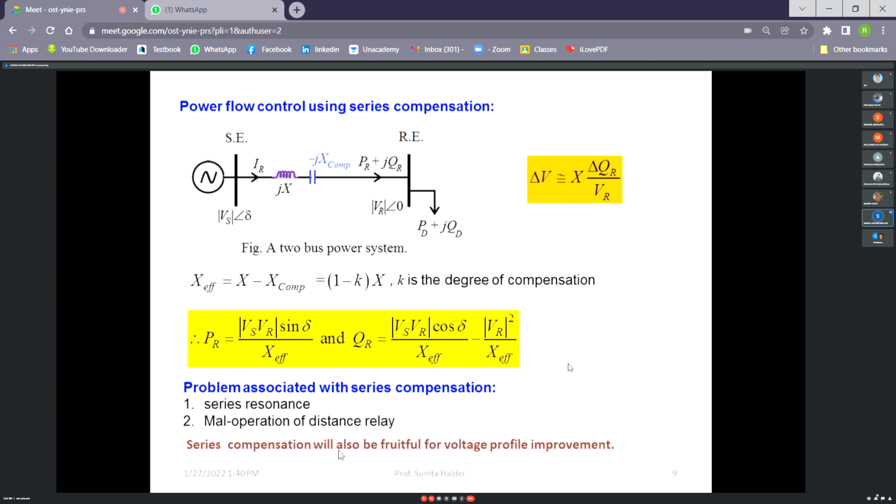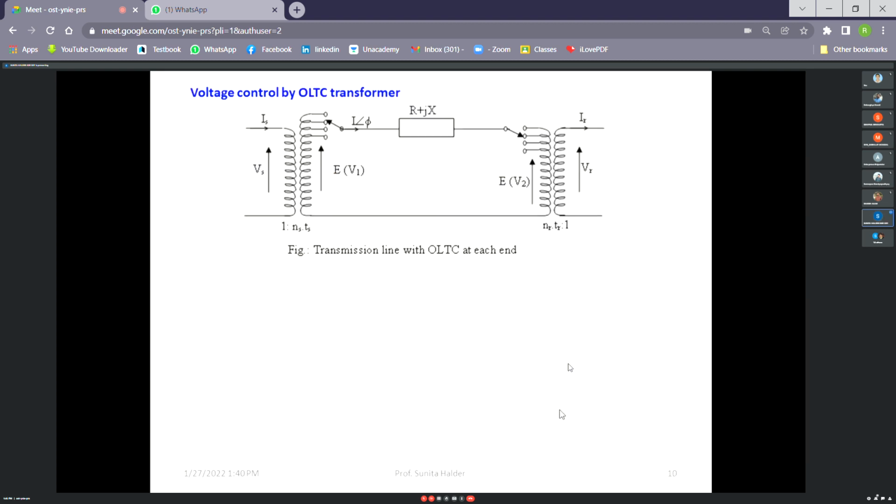So series compensation will also be fruitful for voltage profile improvement. Now next, voltage control may be done using the on-load tap changing transformer also. OLTC means on-load tap changing transformer. In a normal transformer, there is only one turns ratio, so primary to secondary, say 11 kV to 33 kV. But in case of OLTC, there are several taps, 95% to 105% on the secondary high voltage side.